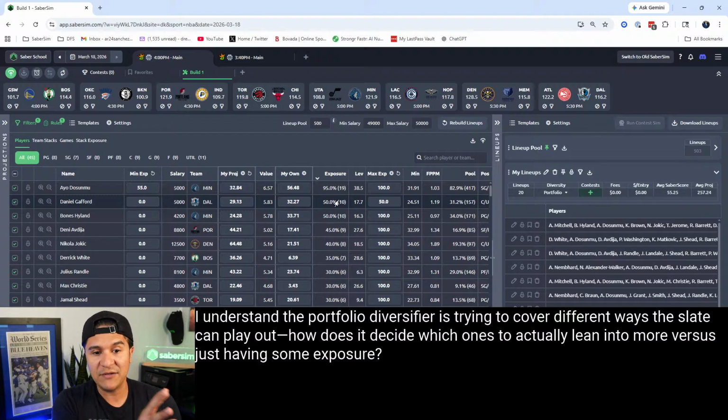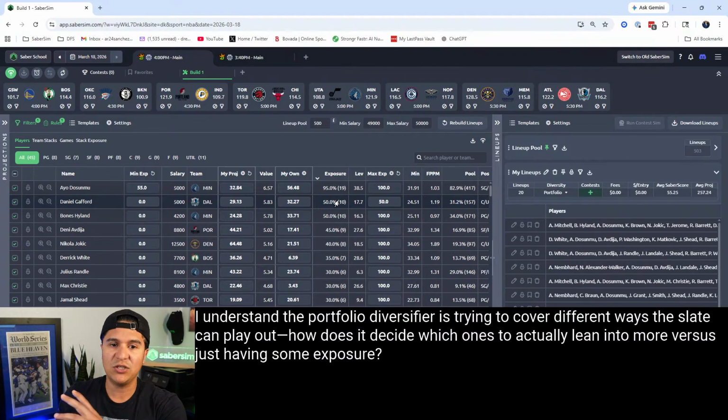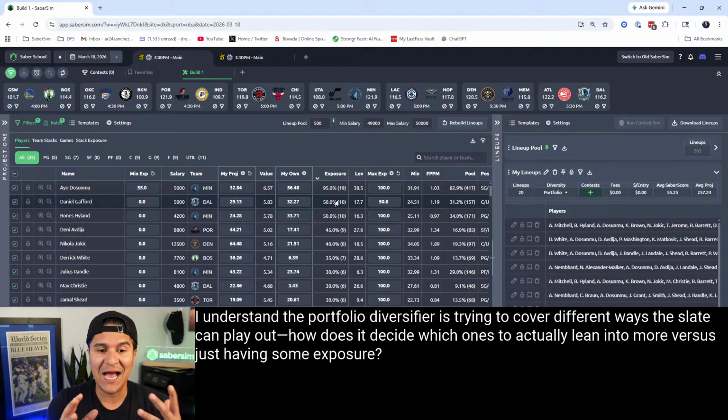I didn't know I was going to get so much of him before building, so I didn't think to set that up prior. So I think there's a reason to do exposures before. I think there's a reason to do exposures after. It's not really one or the other. It's okay to do it at whatever point you need to. So that would basically be how I would kind of touch up and finish up my lineups here before saving them, downloading them, and then uploading them to my contests.